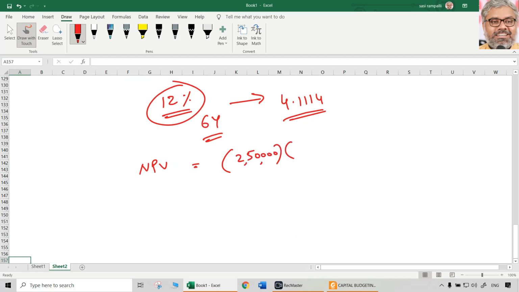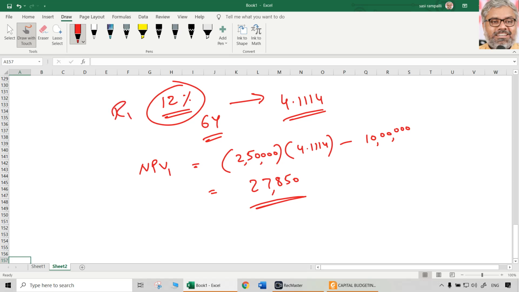Like that, 6 years. So the 6 years PVIFA is 4.1114. So that multiplication is the present value of total all cash inflows, minus present value of cash outflows, which is 10 lakhs. So what is NPV here? Let us check that. 2,50,000 multiplied with 4.1114 minus 10 lakhs. 27,850 is the NPV, which is positive. See, when NPV is positive, this is NPV1, right? And this is R1. Simple.